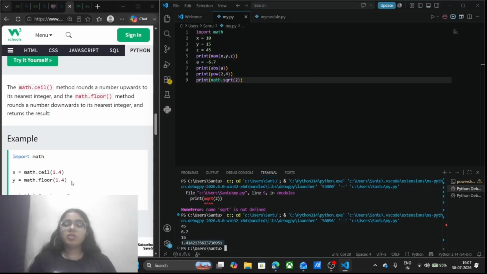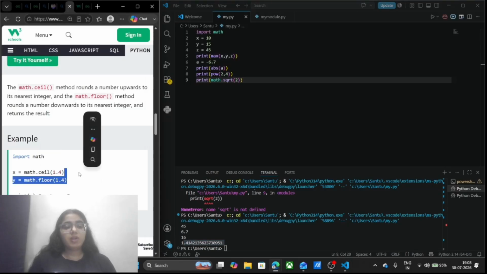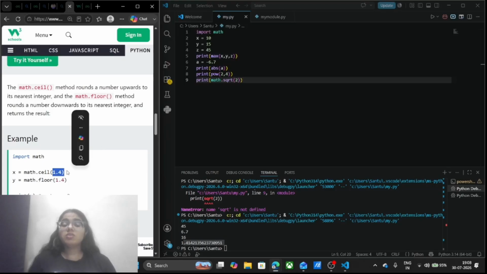How can we remember this? The ceil is above our head, so it is going to return the higher value, whereas the floor is going to return the lower value. For example, here we have 1.4, and the ceil value is going to be the higher, as ceil is higher, so it is going to return 2. And here we are having 1.4 for the floor, so floor is lower, so we are going to have 1 as our output.